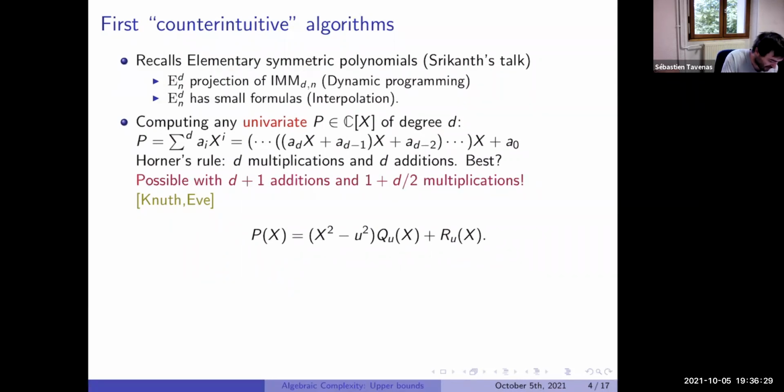The idea is to look at p of x. Let u be an element in C; we'll see just after what we want to take for u. We take the Euclidean division of p by x squared minus u squared. We get a quotient of degree exactly d minus 2, and a remainder R whose degree is at most 1. Now let's see if we can find u such that this remainder R is in fact a constant polynomial.